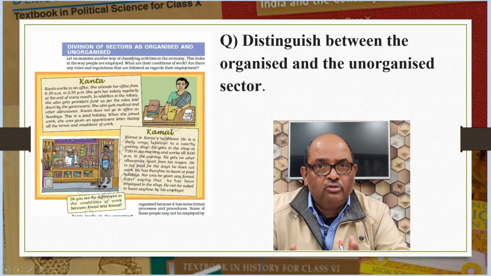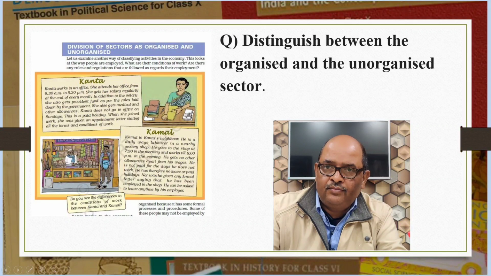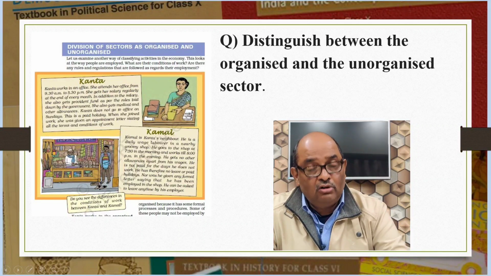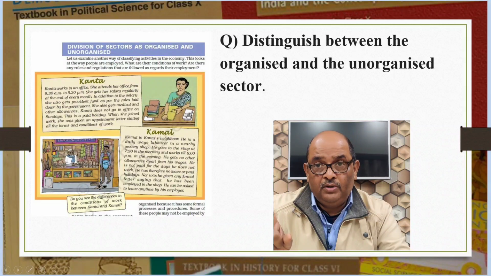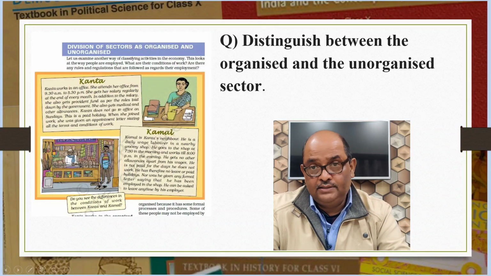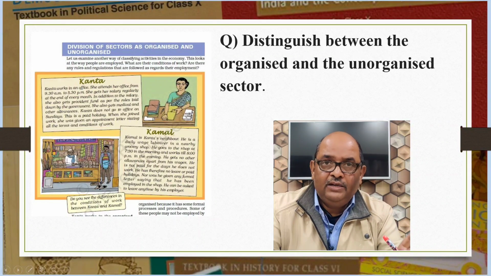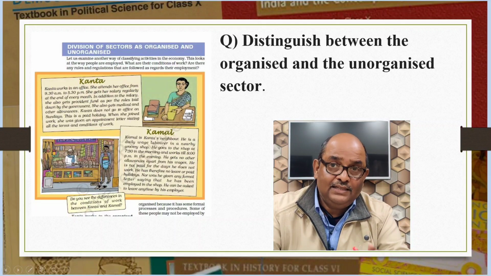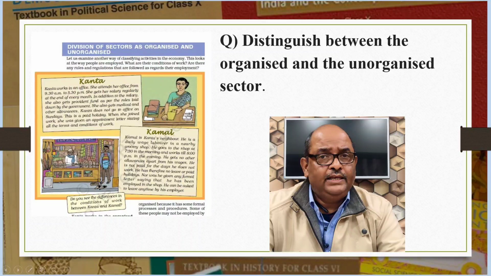So in the table, what you are required to write is, this sector is registered by the government. Unorganized sector is not registered by the government. The terms of employment are regular in organized sector. The terms of employment are not regular in unorganized sector. Organized sector is governed by various laws such as Factories Act, Minimum Wages Act, etc. Whereas the unorganized sector is not governed by any law.